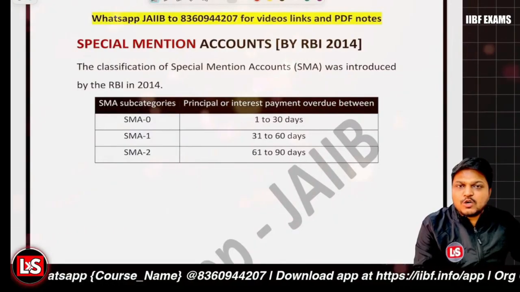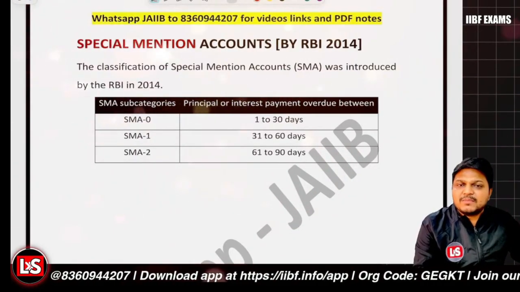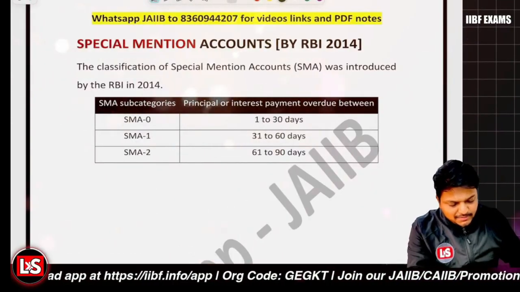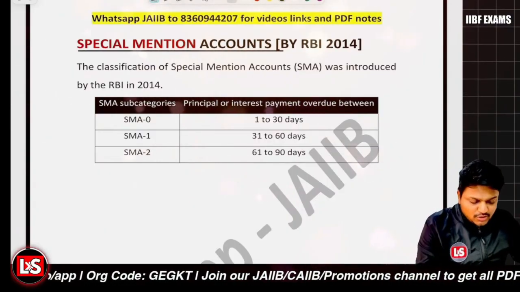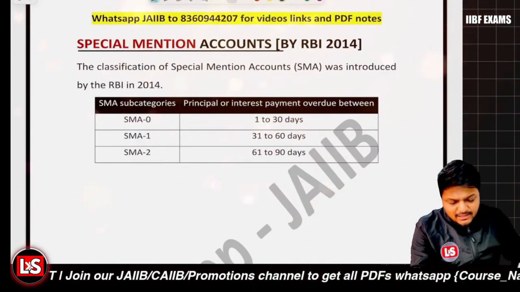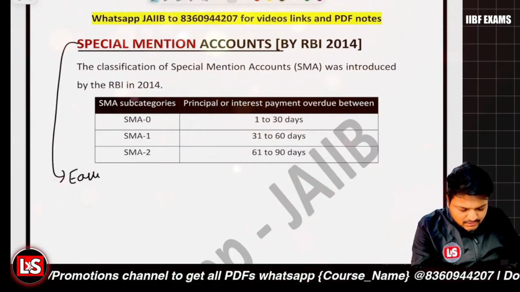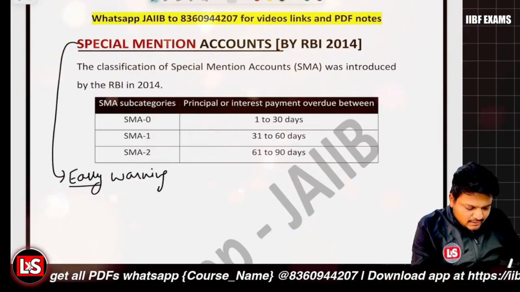But when there is delinquency, when there is some irregularity, the account turns out to be a special mention account. So what is SMA? It's nothing else, but an early warning classification.